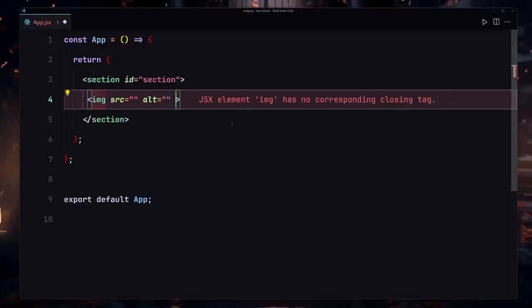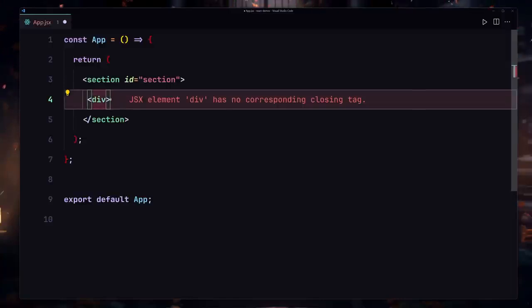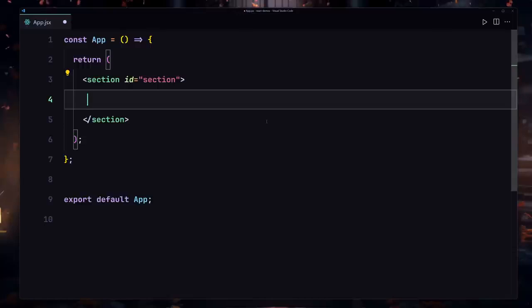Like you have to close it, and that doesn't matter if you're working with the image or if you're working with the divs. So I'm gonna just remove that from here, and here you can see it's gonna also give us that error right here. And we can also make it a self-closing tag if you wanted to, but you have to keep in mind that anytime you're working with JSX you have to close all of your HTML tags. Okay, so that's the second thing that you have to keep in mind.